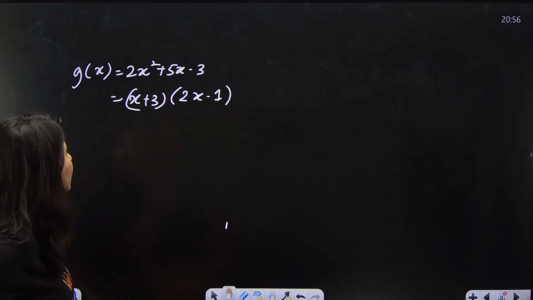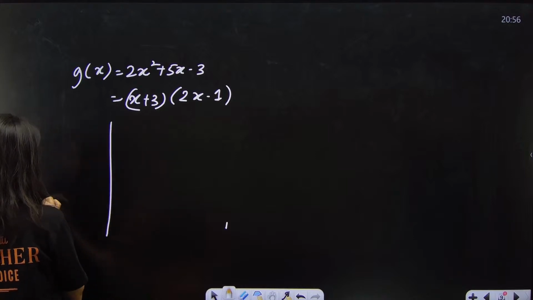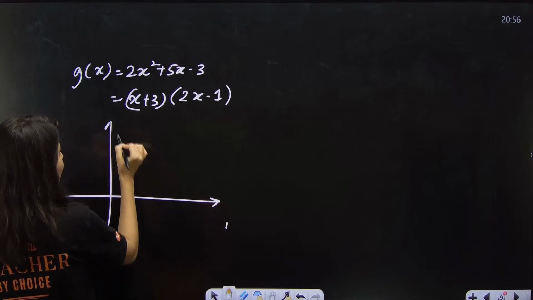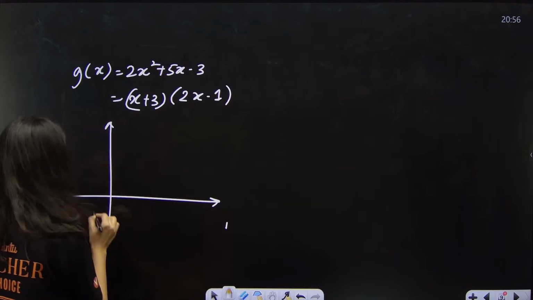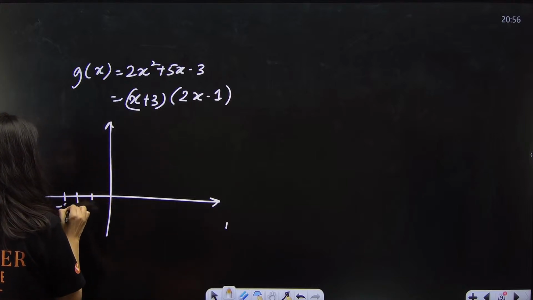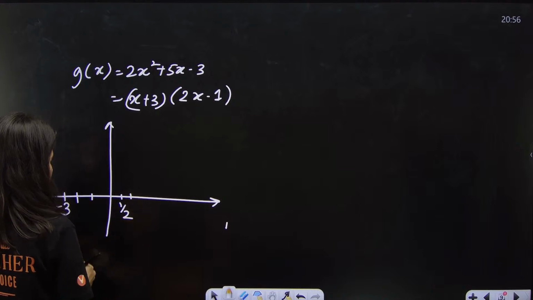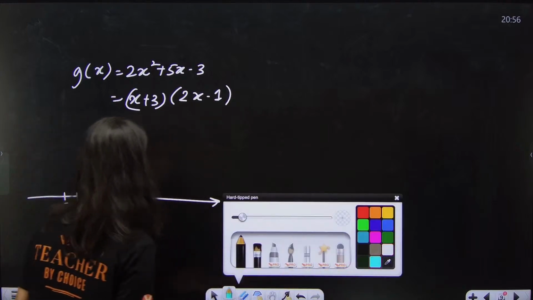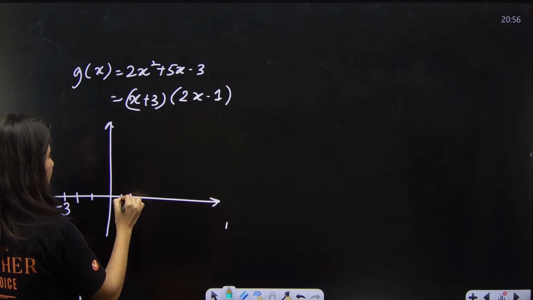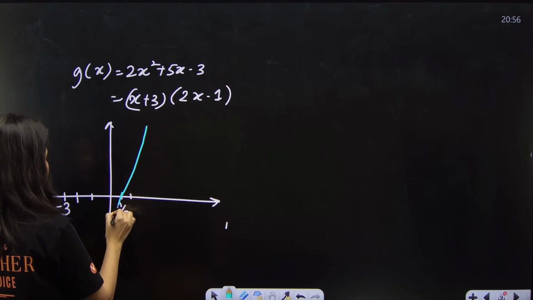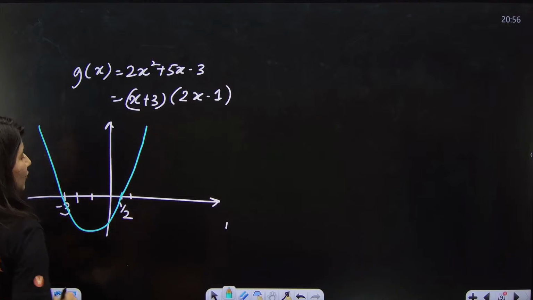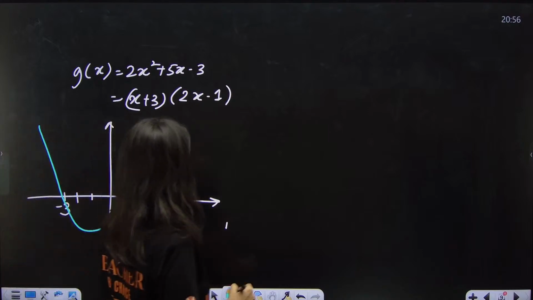Correct. This is the factorization. So that means this graph will be an upward facing parabola having two roots. One will be minus 3, another will be half. And most probably this will be your graph of g(x). This is your g(x).